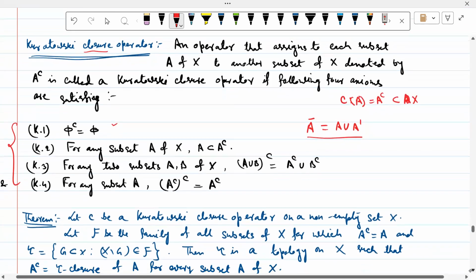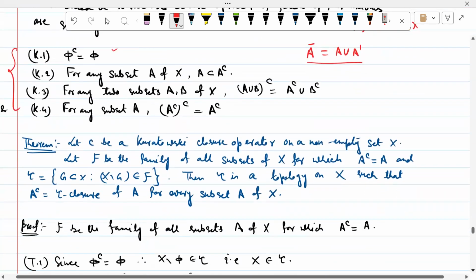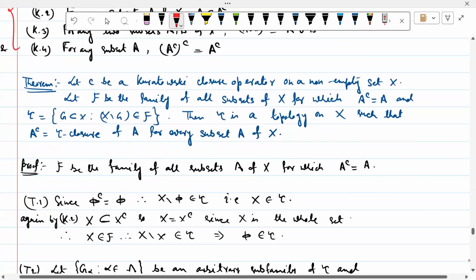So exact statement is like this. Theorem: let C be a Kuratowski closure operator on a non-empty set X, and let F be a family of all subsets of X for which A closure is equal to A.